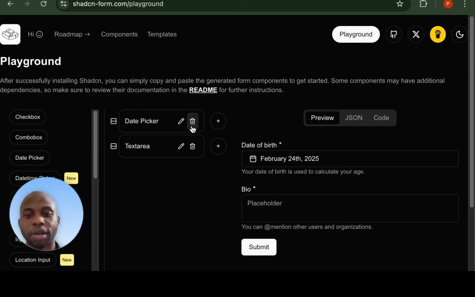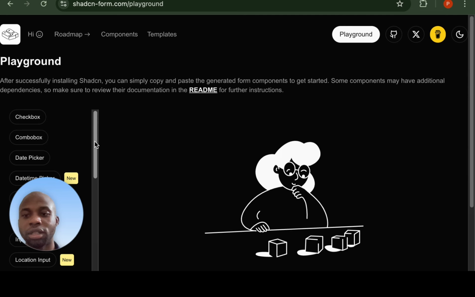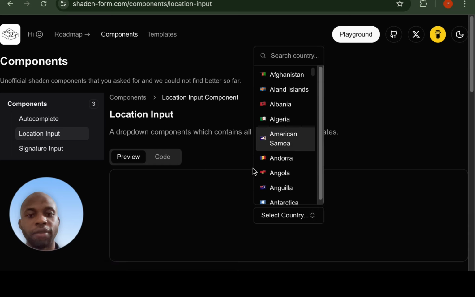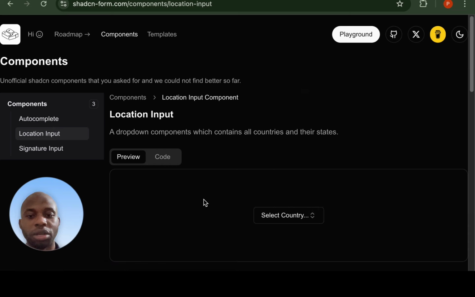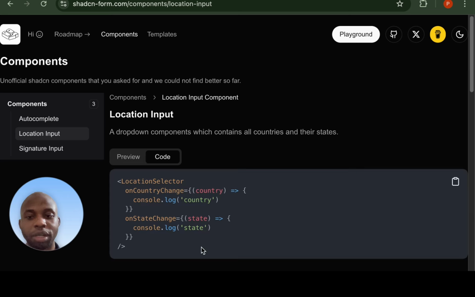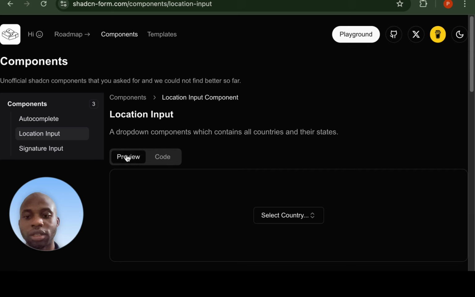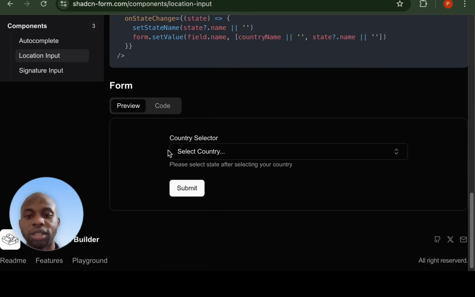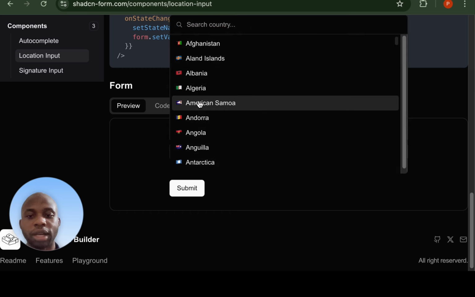Here I am on the playground, but let me clean off and show you what I mean. Here are the components. You can view this component. This is a country drop down menu that has so many countries. You can go through it and copy the code very easily. You can preview it. This is the code, very easy. You can put it in your website. Here is the drop down.